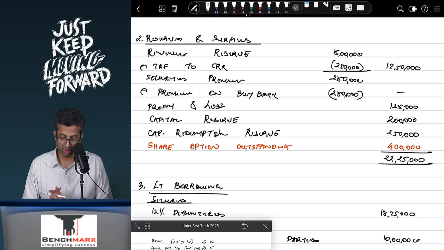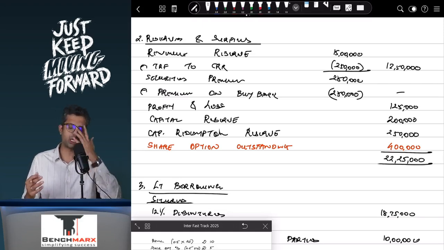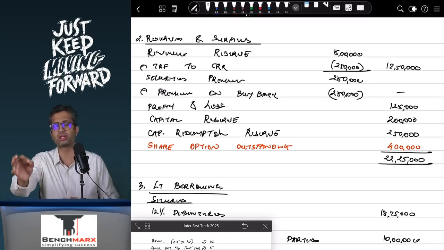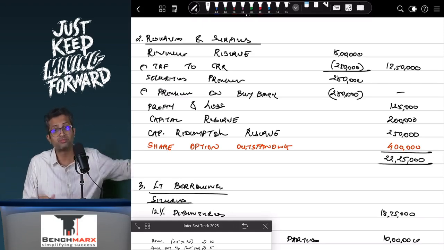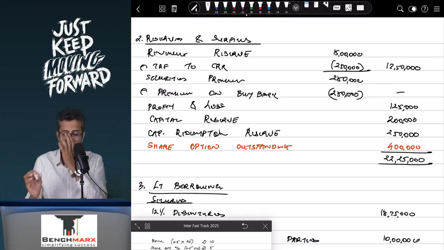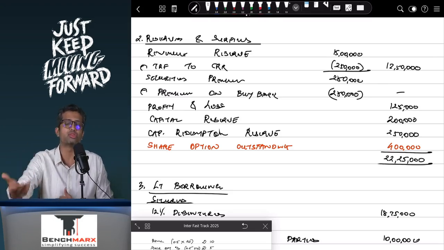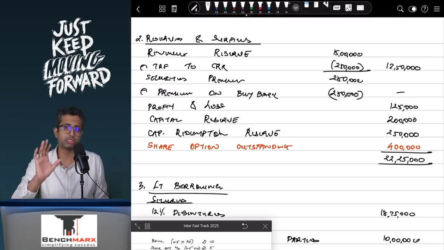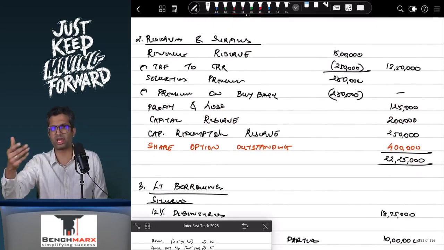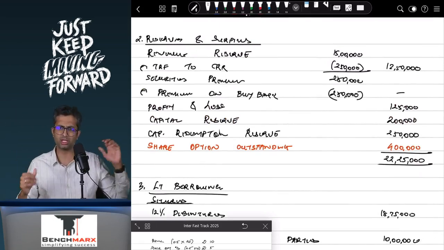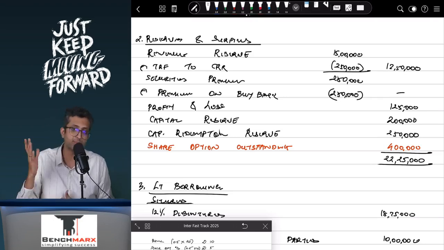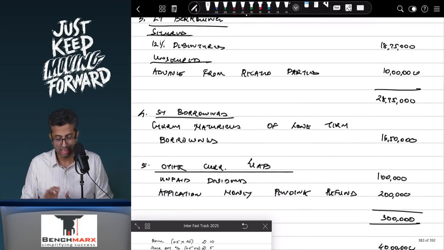Capital redemption reserve remains at 2 lakh 50 and share option outstanding ideally should be taken under reserves, because it is going to settle in own shares. But if the question specifically tells you that it is a part of current liabilities, you show it like that, as what the institute has done. But if nothing is given, then we'll typically say that since the settlement is happening in shares, it's not like a liability and hence you should take it in reserves. Institute has in this question, I think they've modified the question if you see in the study material, and they've removed all of these unnecessary accounts because ESOP etc. has been removed, but just in case it lands up, well, you don't know, and hence we have done it in a slightly more detailed way.